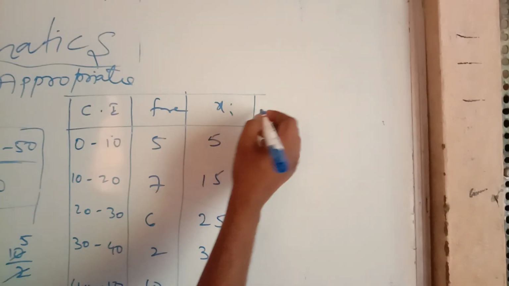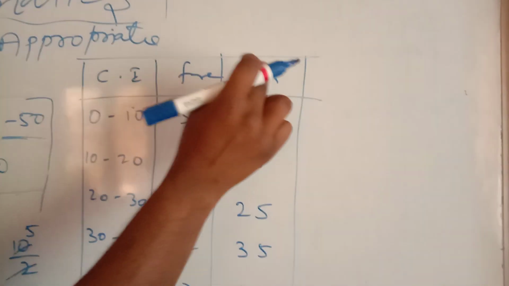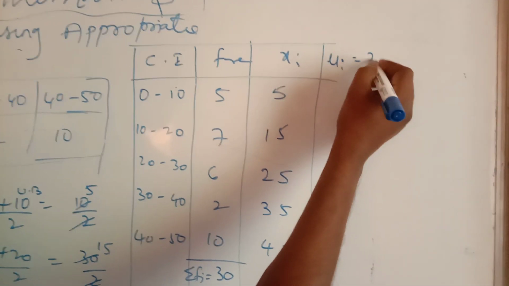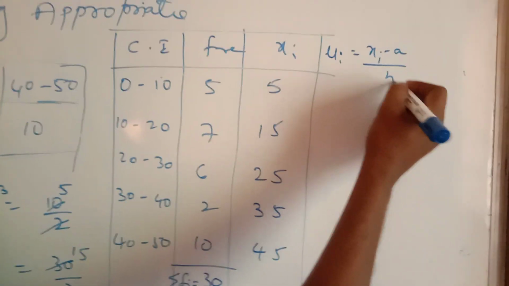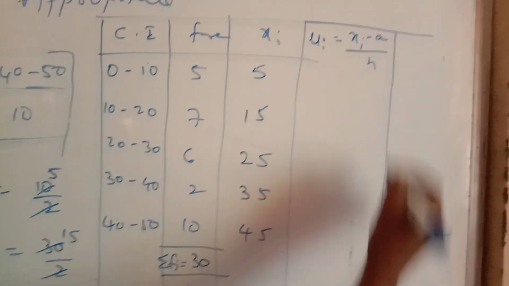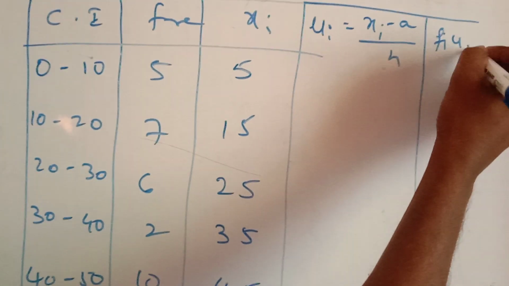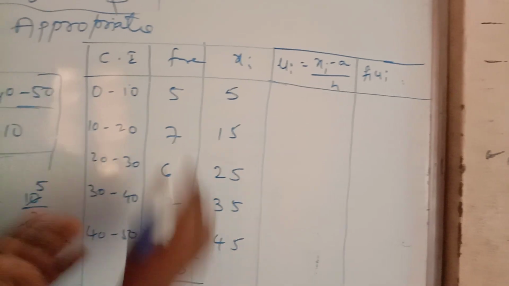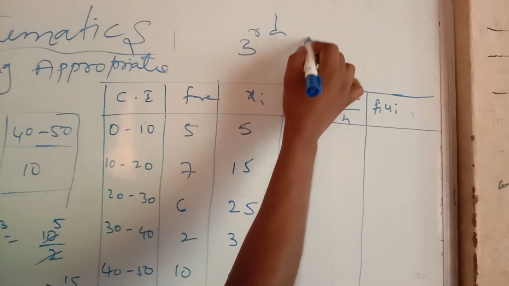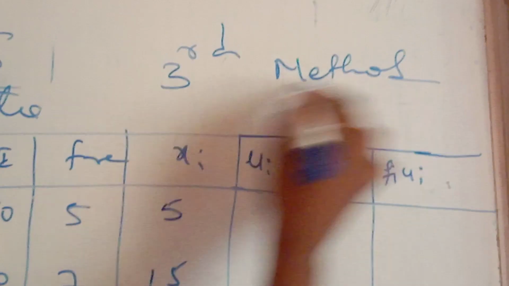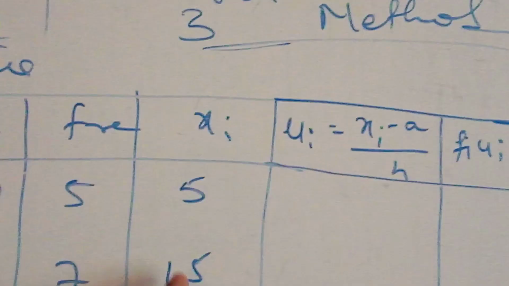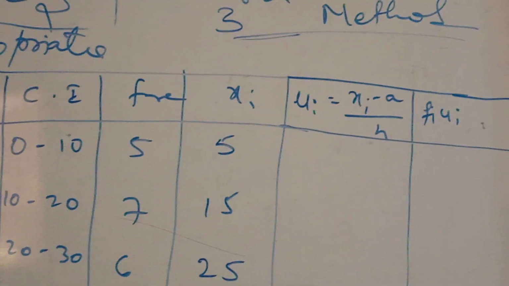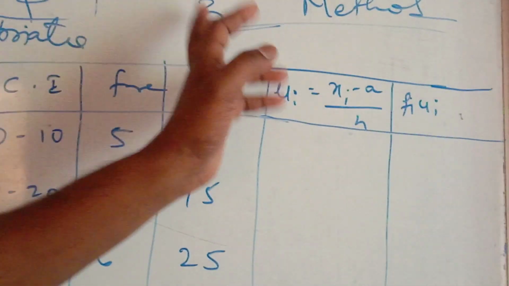That is nothing but class interval, frequency F, Xi, and here Ui is equal to Xi minus A by H. And after that Fi Ui. So here I am applying the third method, because here Fi values and Xi values are a little bit bigger. So for that reason, to avoid bigger calculations, I am using the step deviation method.